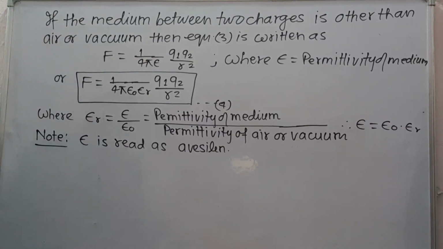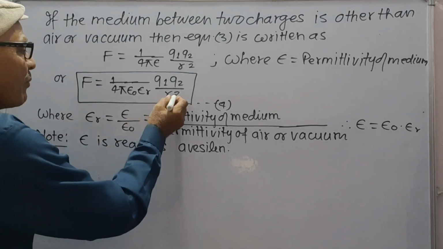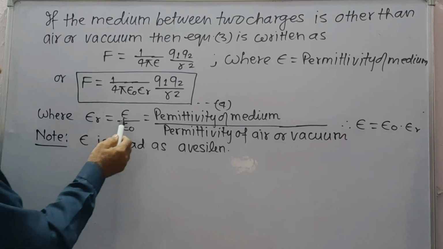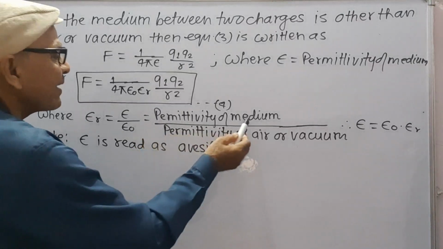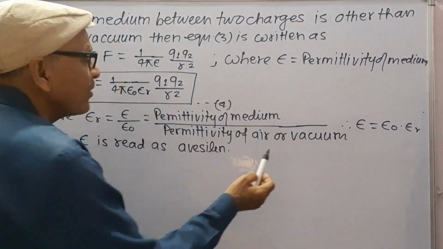And if the medium between two charges is other than air or vacuum, then equation 3 is written as F is equal to 1 upon 4 pi epsilon into Q1 Q2 upon r square, where epsilon is the permittivity of the medium, or F is equal to 1 upon 4 pi epsilon naught epsilon r into q1 q2 upon r square, because epsilon r is the ratio of epsilon and epsilon naught, which is the ratio of permittivity of medium to the permittivity of air or vacuum.